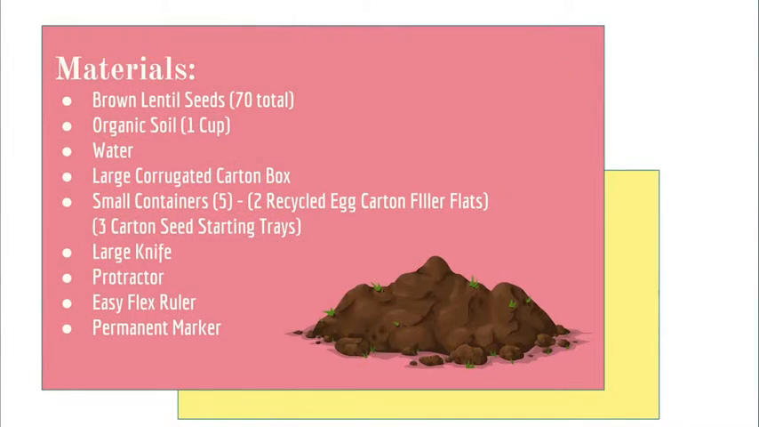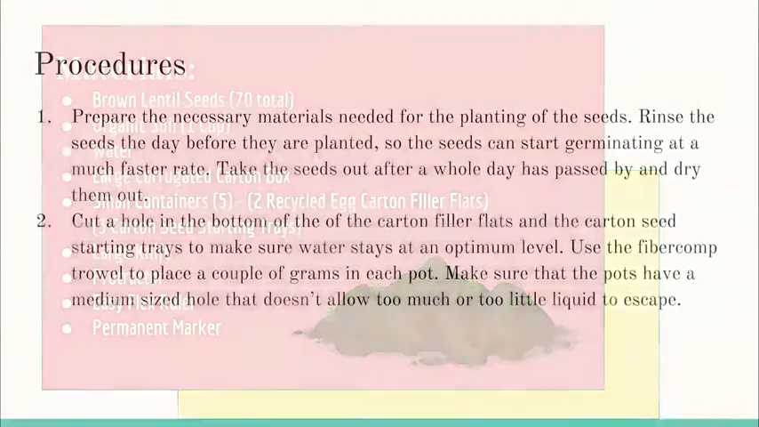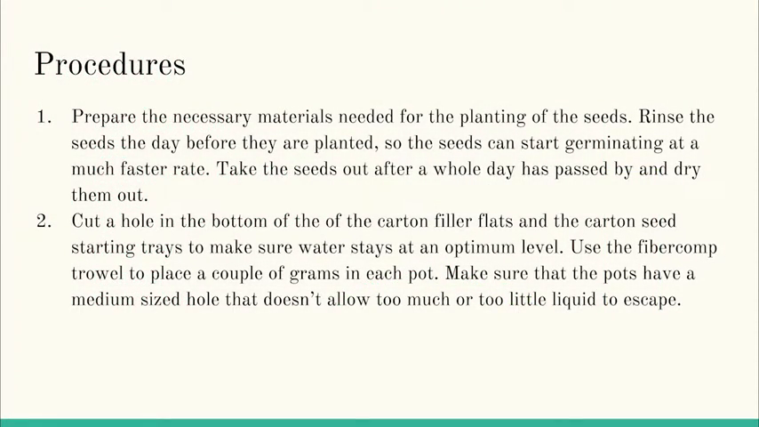The materials included brown lentil seeds, 70 in total, organic soil, 1 cup, water, a large corrugated cardboard box, small containers, large knife, protractor, easy flex ruler, and a permanent marker. The procedures included first to bring the necessary materials out, and to put the seeds in a cup of water before the day that you plant them to make sure that they start germinating at a much faster rate than not putting them in water.